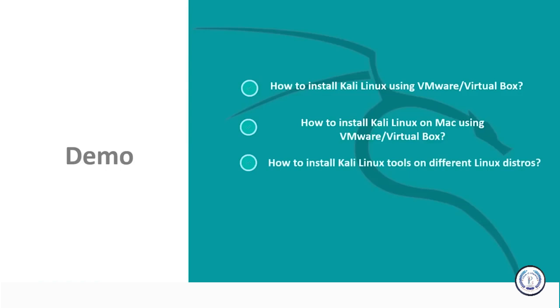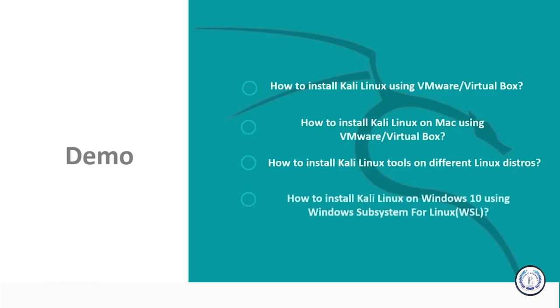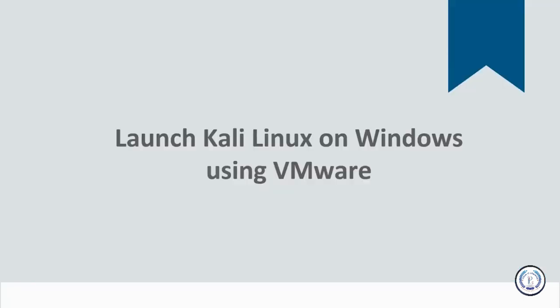I'll be showing how to install it on Ubuntu. Well, the procedure is same for every other Linux distribution, so you can go ahead and use the same procedure for the Linux distribution that you're using. And lastly, we'll see how to install Kali Linux on Windows 10 using Windows Subsystem for Linux. So I hope it's clear what we'll be learning in the session. Let's get started with the first demo.